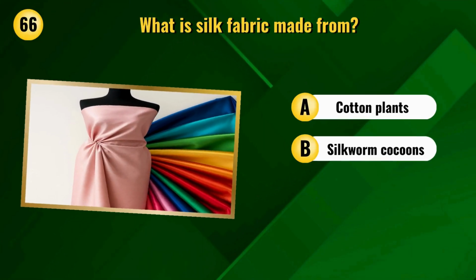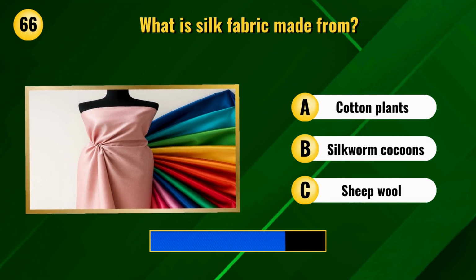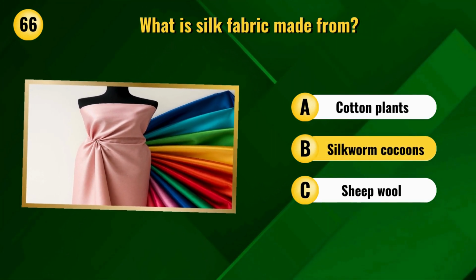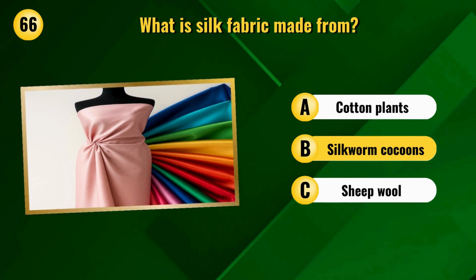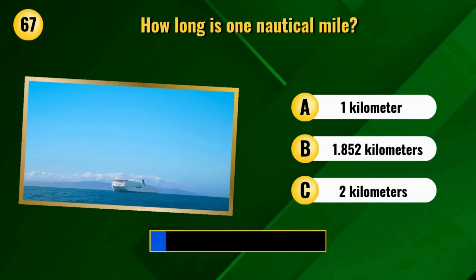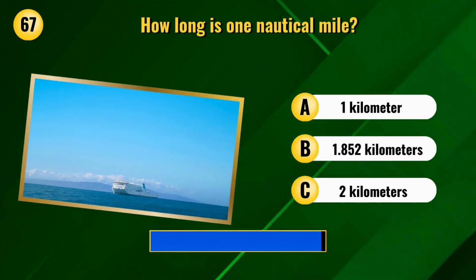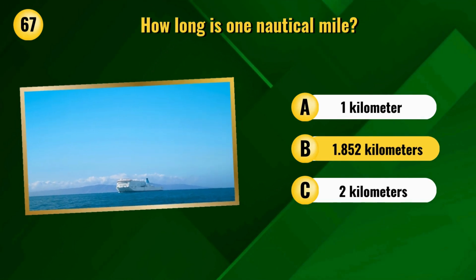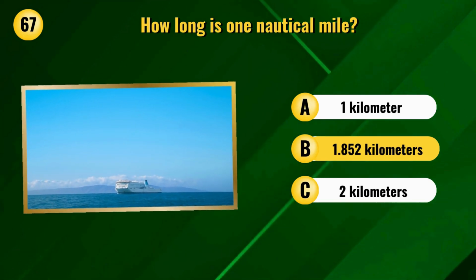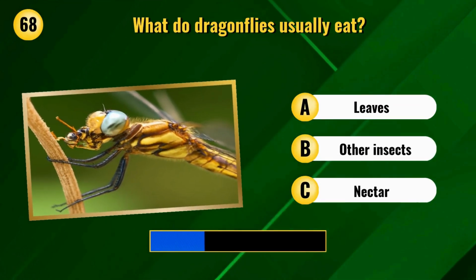What is silk fabric made from? Silkworm cocoons. How long is 1 nautical mile? What do dragonflies usually eat?